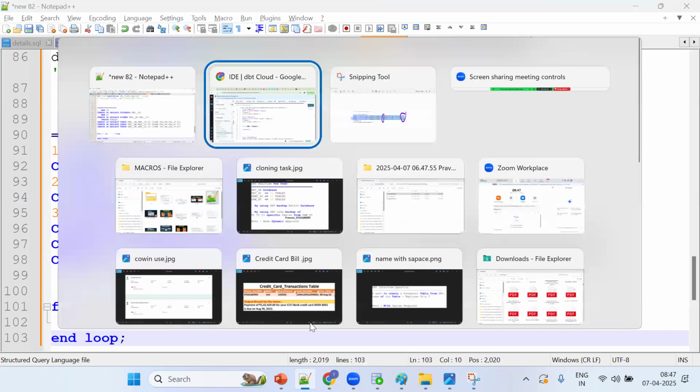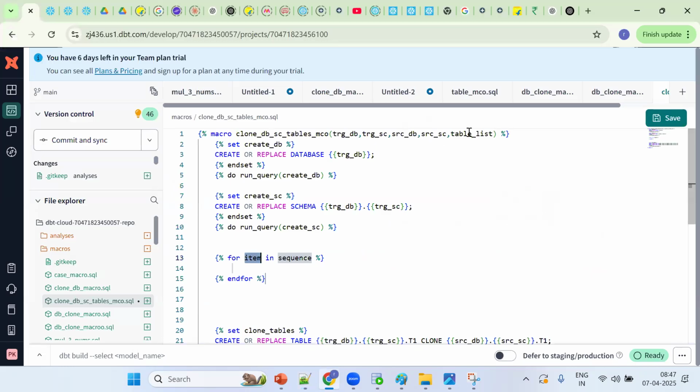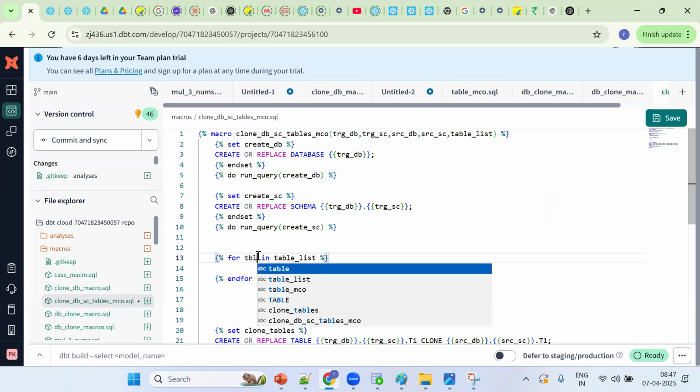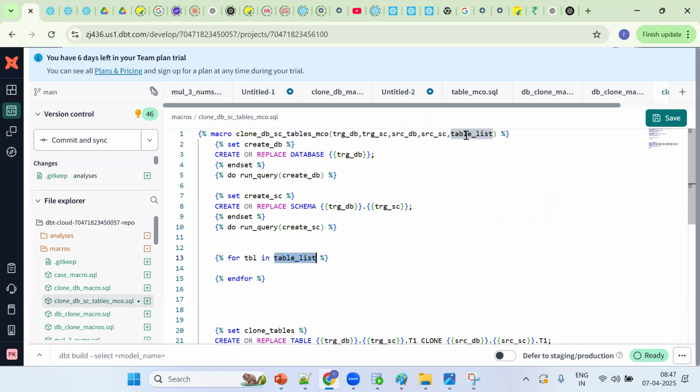But here, how many times will it loop? Those many times the value contains, I want to loop. Table list contains how many values? Those many times. If you have 3 tables, 3 times. If you have 10 tables, we loop 10 times. Okay, for loop, so this is good so far.